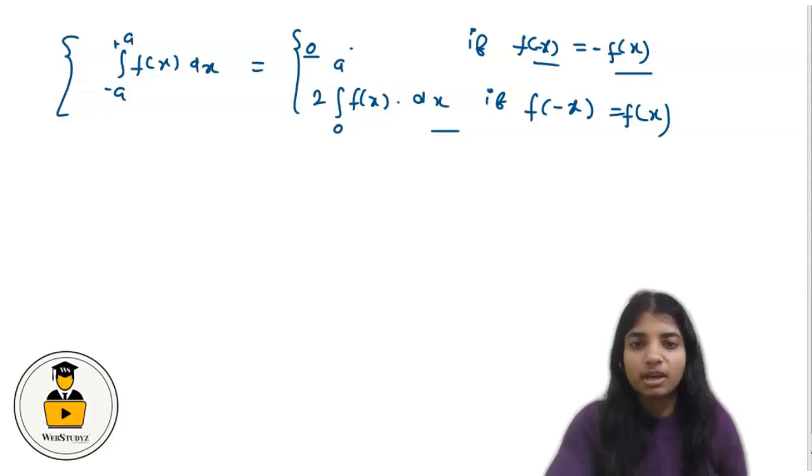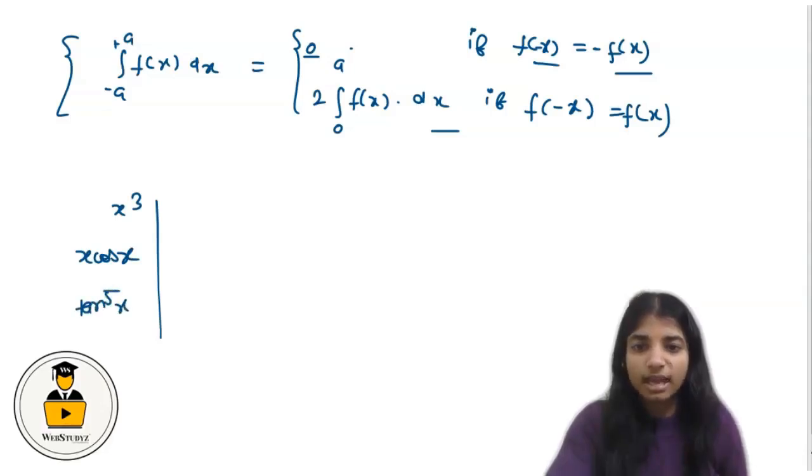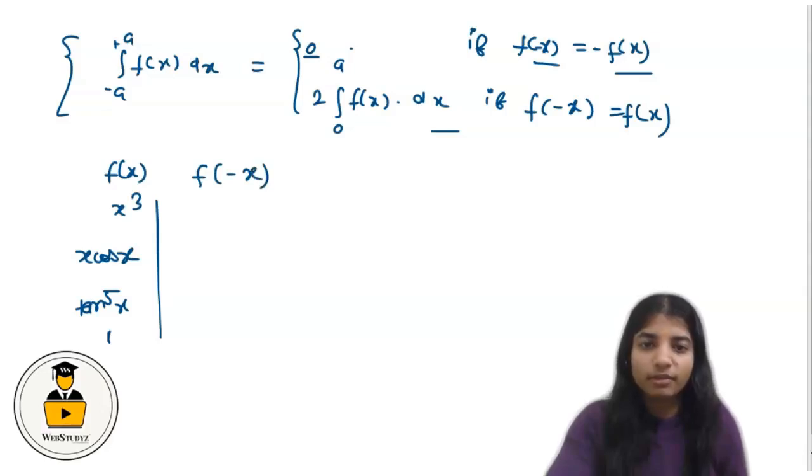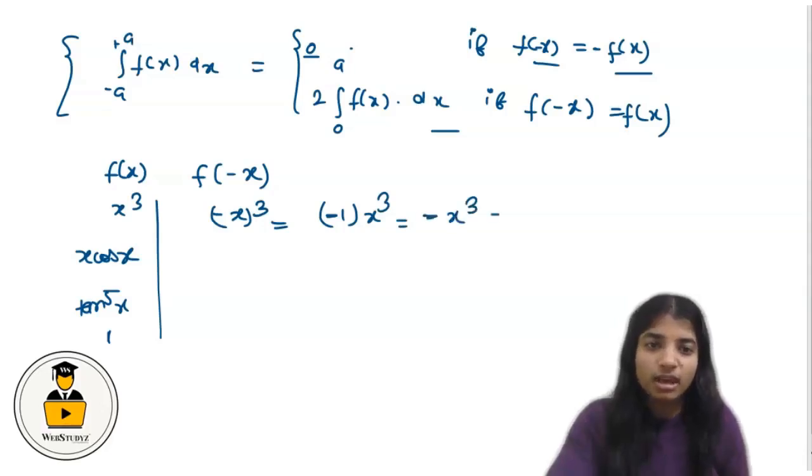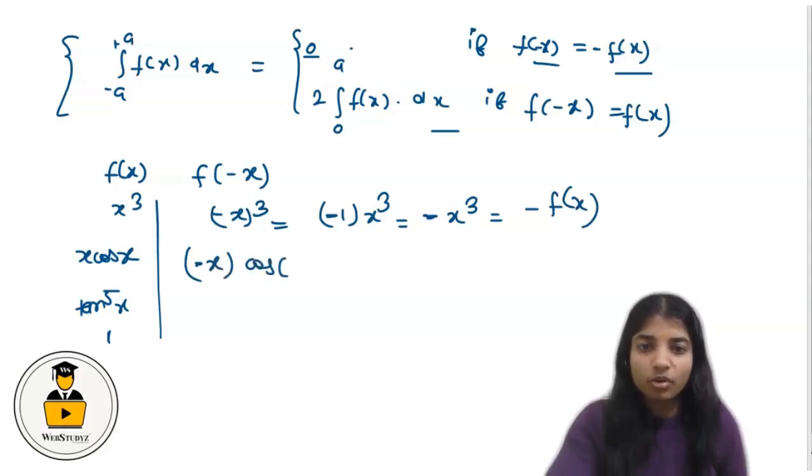So in our function we have x raised to the power 3, x multiplied by cos x, tan^5 of x, and another term, 1. So this is the value of f(x). Now f(-x) for x^3 becomes (-x)^3, which equals minus 1 multiplied by x^3, which equals minus x^3, which is minus f(x). Then x cos x becomes minus x multiplied by cos of minus x.